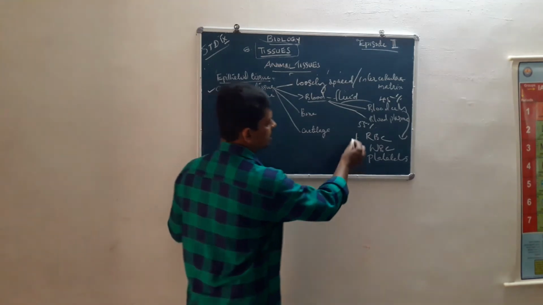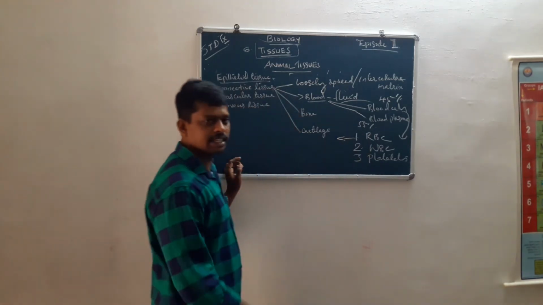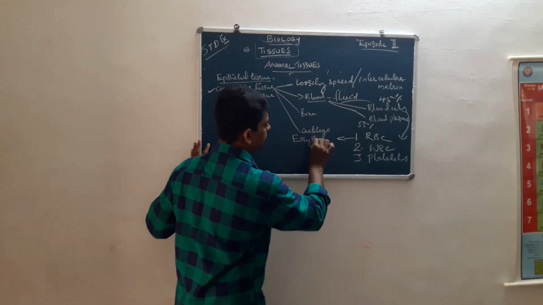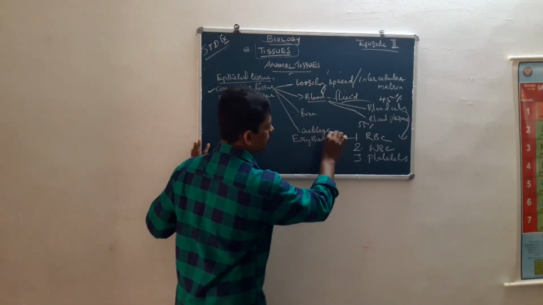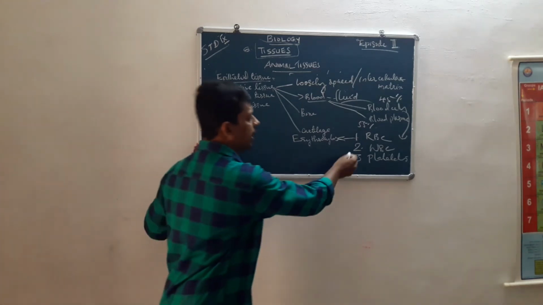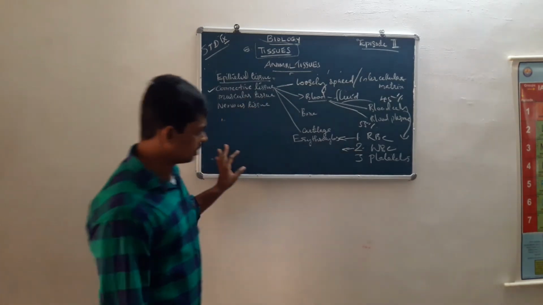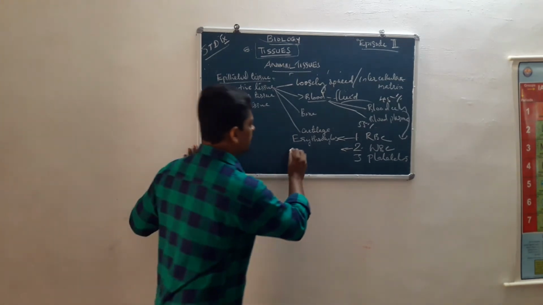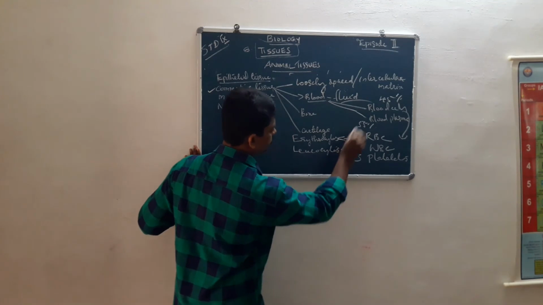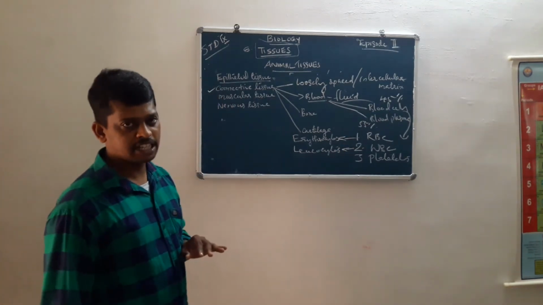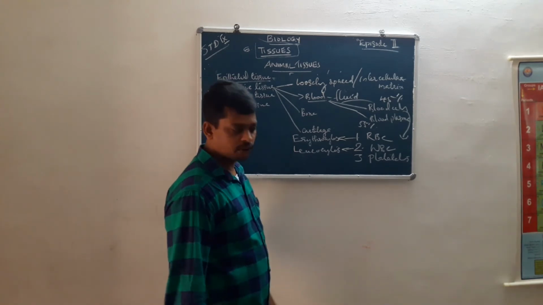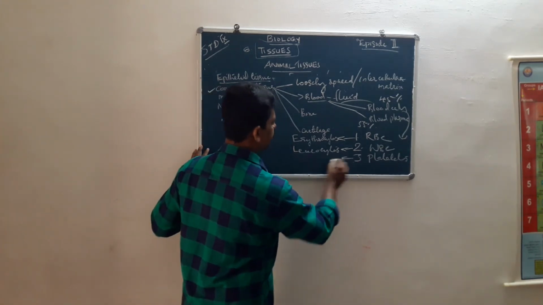RBC means red blood corpuscles, otherwise known as erythrocytes. WBC is white blood corpuscles, otherwise known as leukocytes. Platelets are otherwise known as thrombocytes.